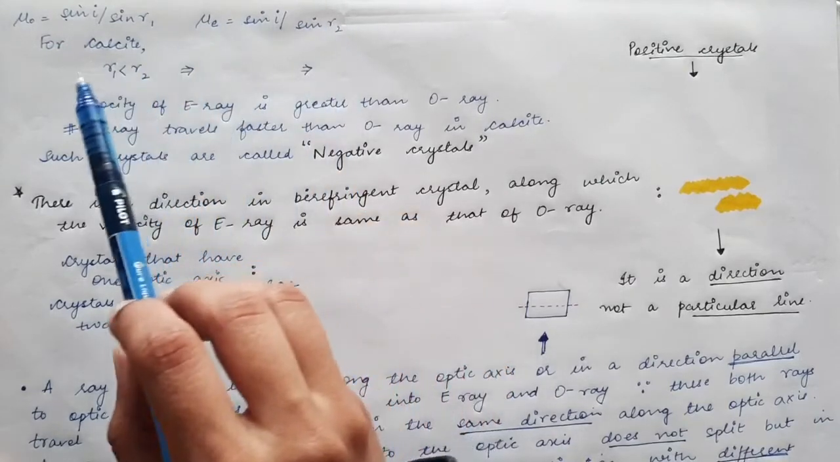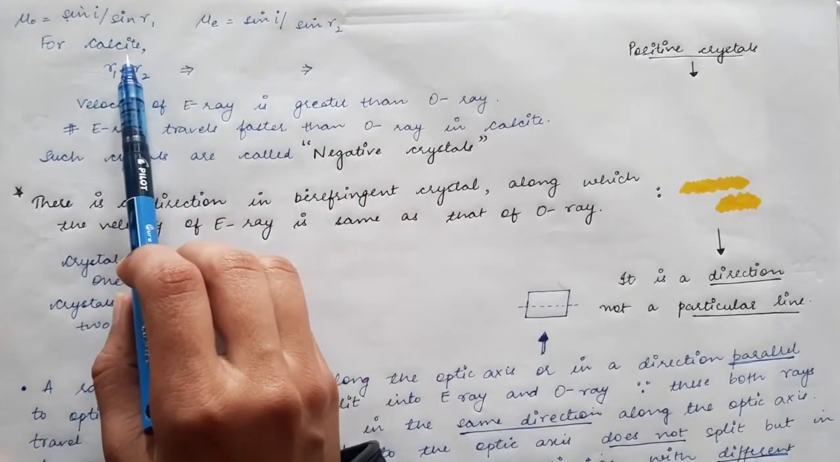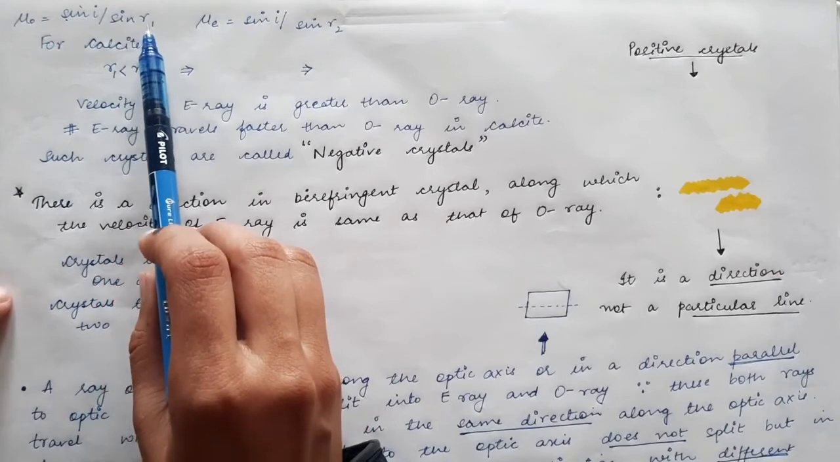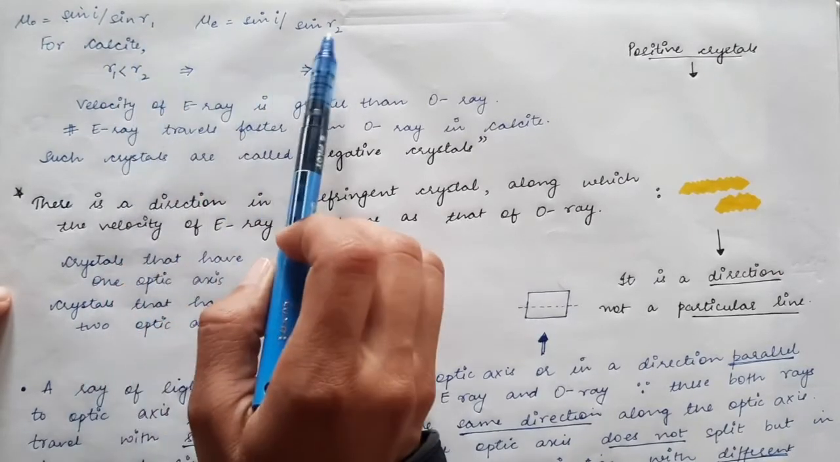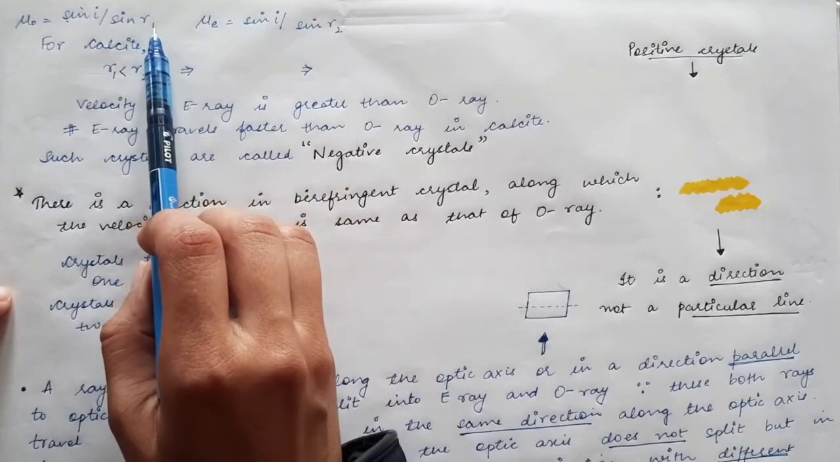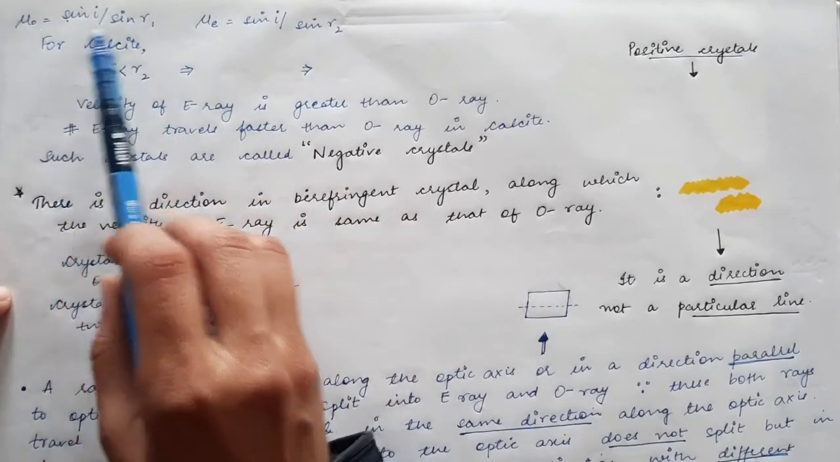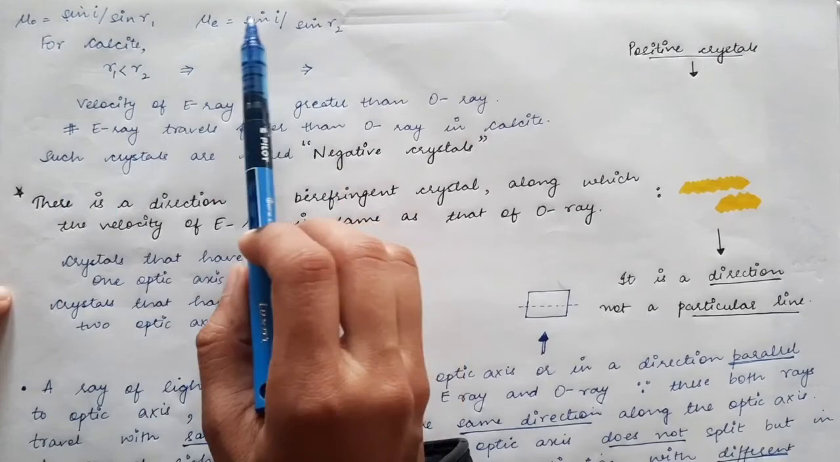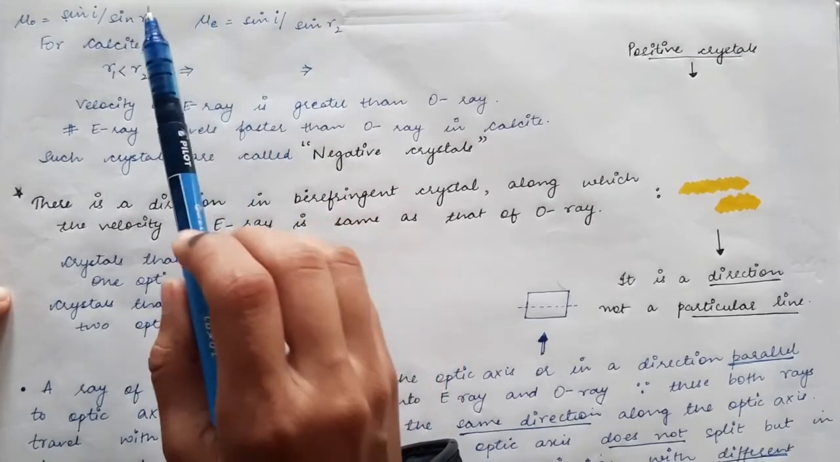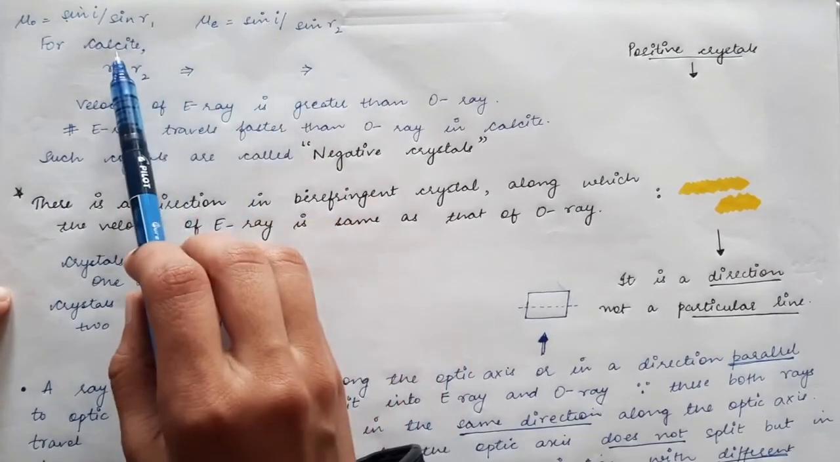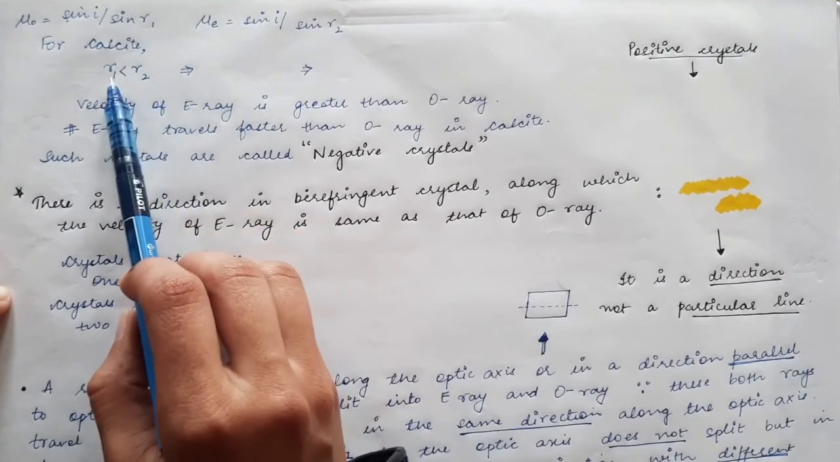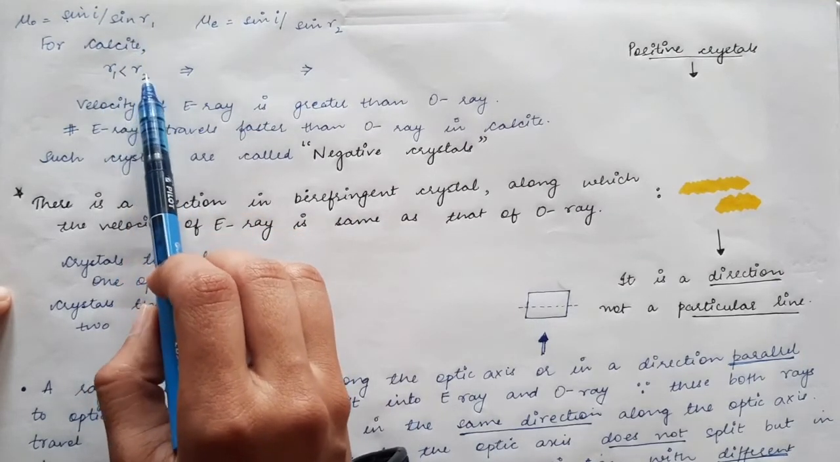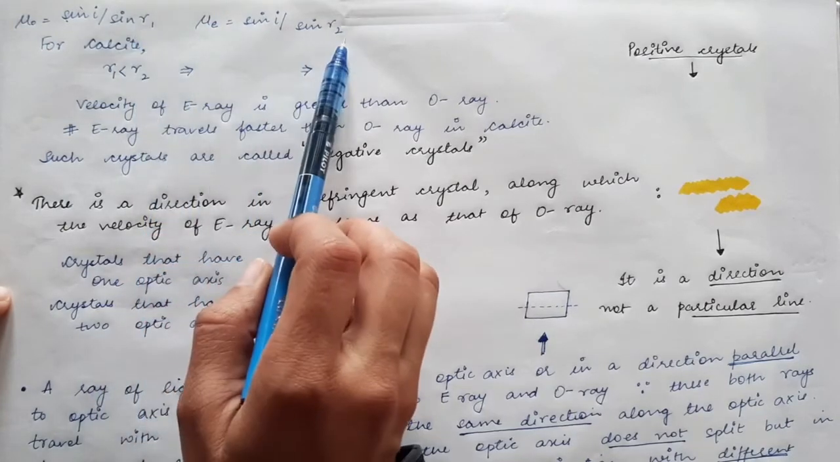Now for the case of calcite crystal, this R1, the angle of refraction, is less than R2. R1 is the angle of refraction for the case of the ordinary ray, and R2 is the angle of refraction for the case of the extraordinary ray. I am stating here that for the case of calcite crystal, R1 is always less than R2.